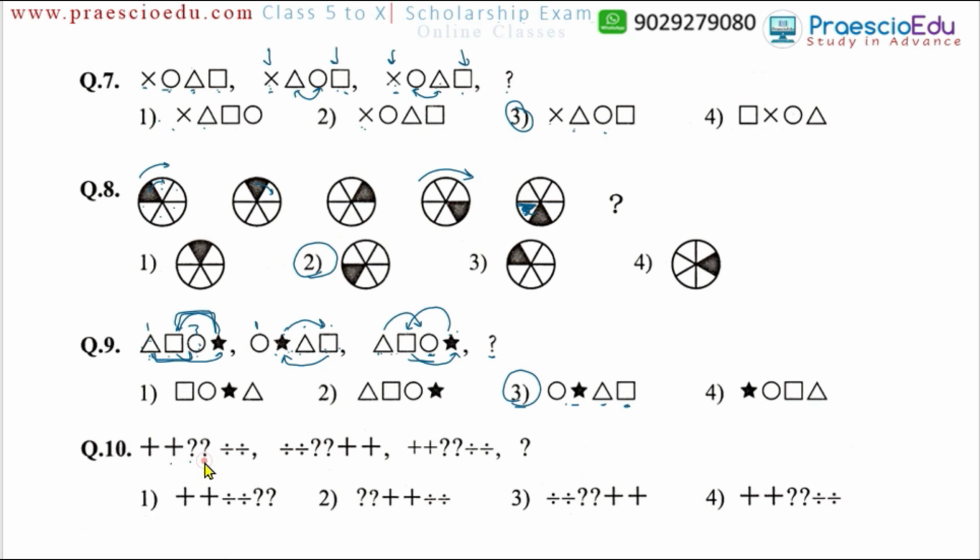Okay, then two square signs, question mark signs, and then two divisions. In these three terms, the square and question marks are always in the middle; they should not change their position. The interchanging is only between the addition symbols and the division symbols. As per this, the next term should start with the division symbol, and then the question mark and then the addition mark, so option number 3 is perfectly matching with the